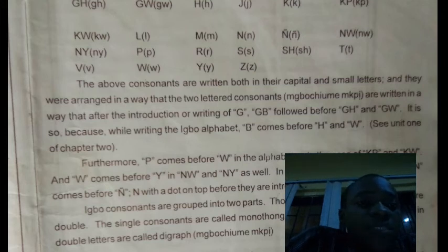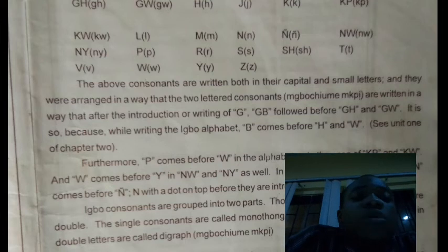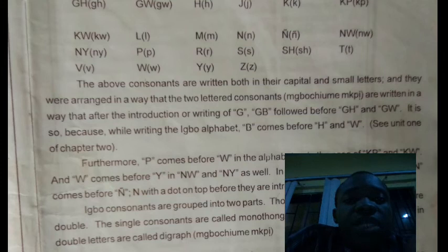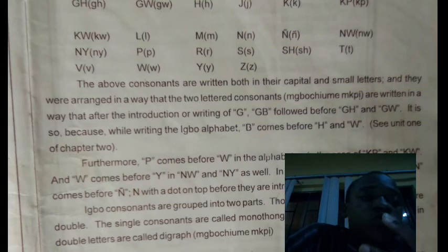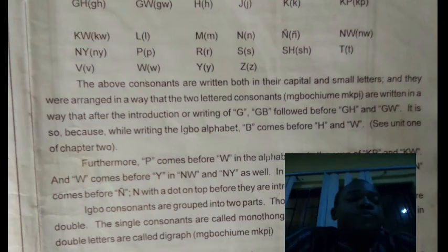Like you see Kw, they are Mgbochiume Mkpe. Mkpe means that they are double. The letters are double. It means that the letters are two.